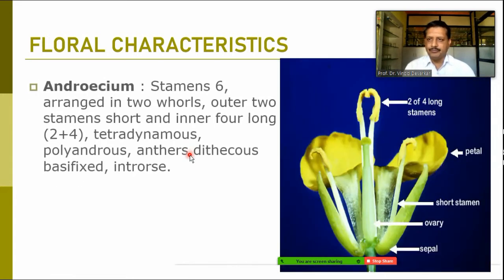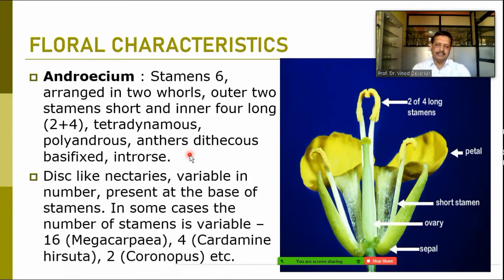When we talk about the androecium, the total number of stamens is 6, arranged in two whorls. You can see here, one whorl has two stamens, and the other whorl has the longer filaments, having four stamens. So 4 plus 2, this combination is observed in most members of Brassicaceae, and this condition is known as tetradynamous.